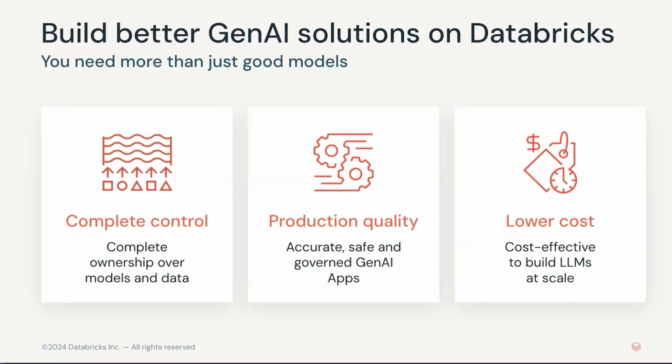You have production quality, so you can monitor drift either from upstream schema changes in tables out to inference serving of the model. And you can do it all at dramatically lower cost of training, fine-tuning, but most importantly, lower cost of serving for these applications that you're going to unleash to millions of your own users. So you get complete control, production quality, and lower cost.